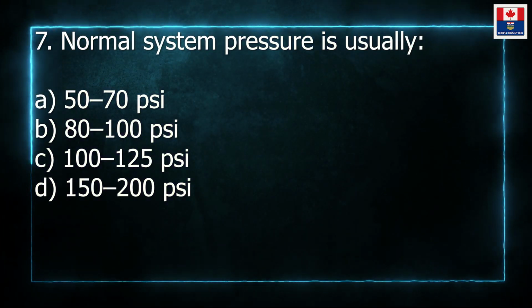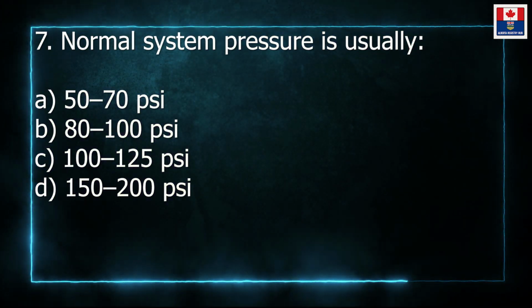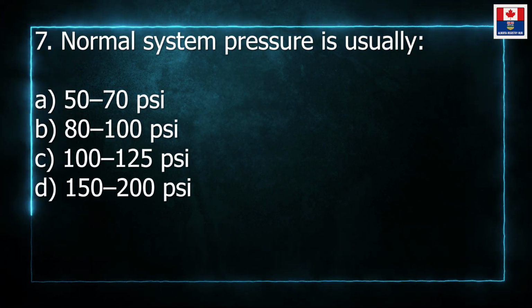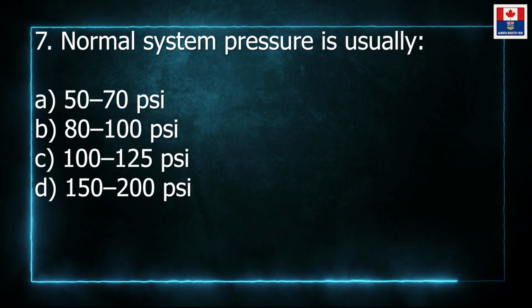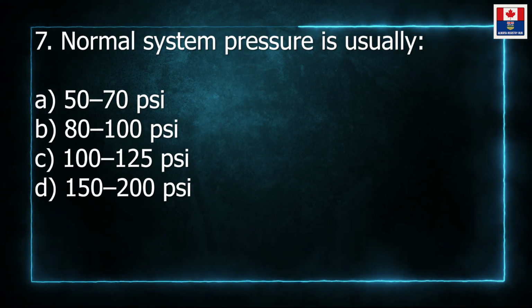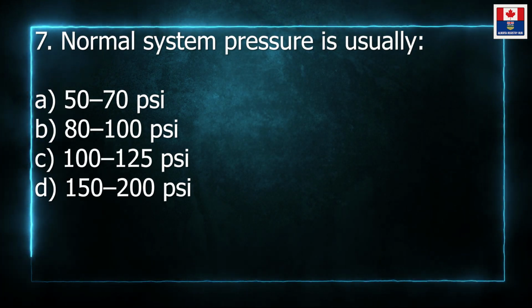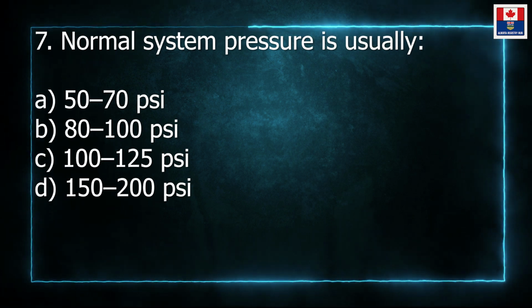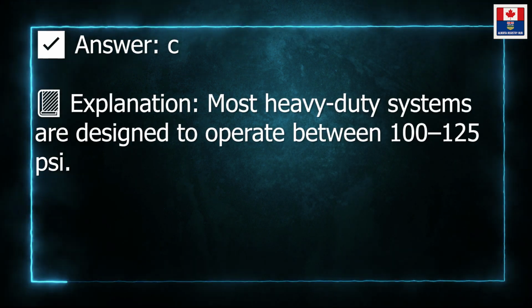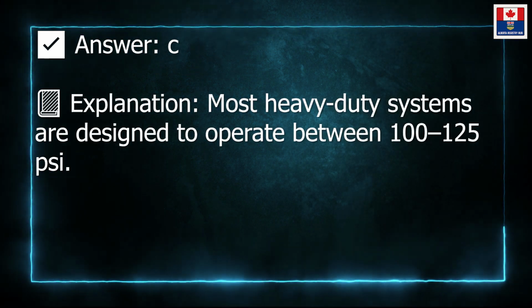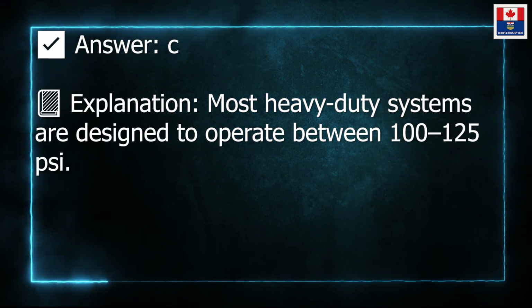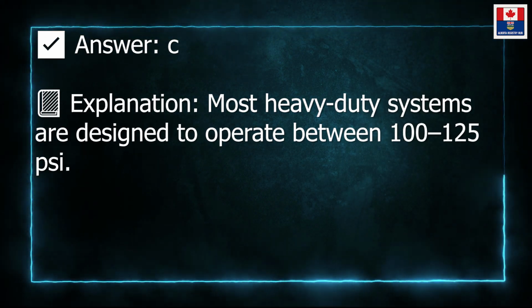7. Normal system pressure is usually: A. 50 to 70 pounds per square inch. B. 80 to 100 pounds per square inch. C. 100 to 125 pounds per square inch. D. 150 to 200 pounds per square inch. Answer: C. Explanation: Most heavy-duty systems are designed to operate between 100 and 125 pounds per square inch.